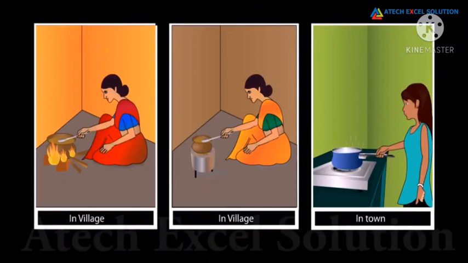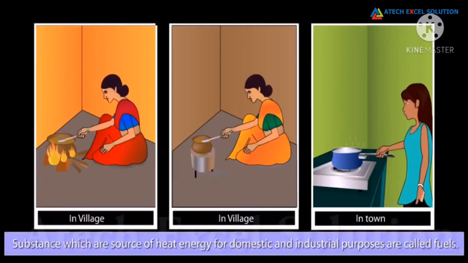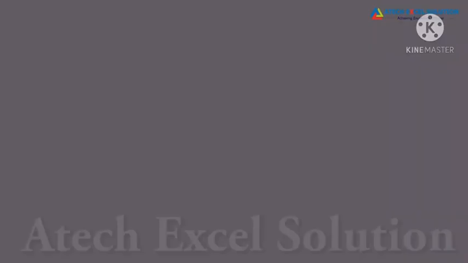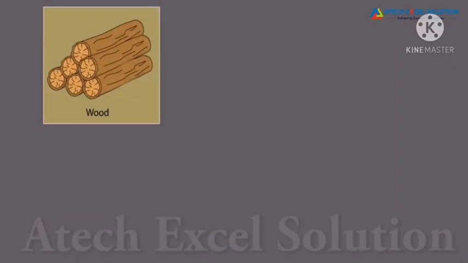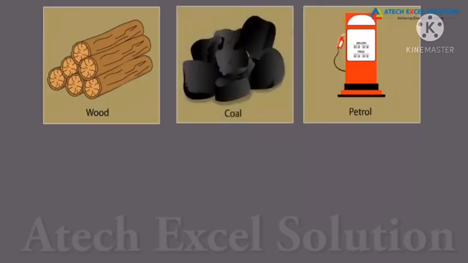Dad, in villages, people use cow dung cakes and wood for burning and preparing food. But in towns, people use LPG cylinders. Yes, Anmay. People use different fuels. Substances which are sources of heat energy for domestic and industrial purposes are called fuels. These are mainly wood, charcoal, petrol, kerosene, diesel, and liquefied petroleum gas.